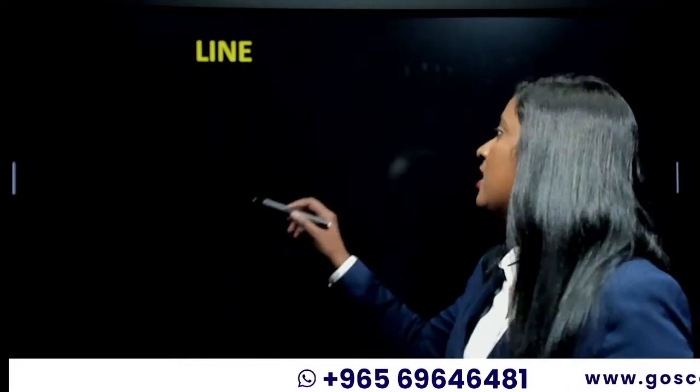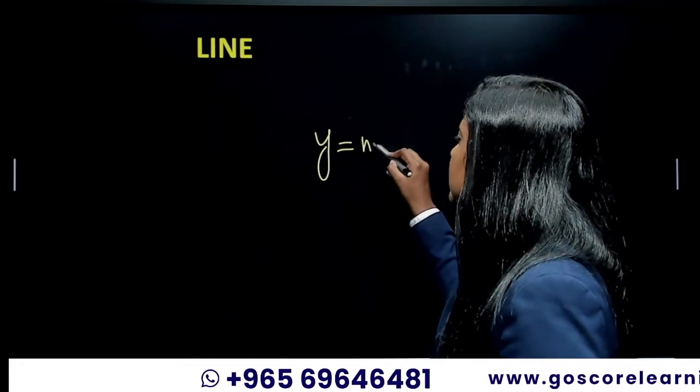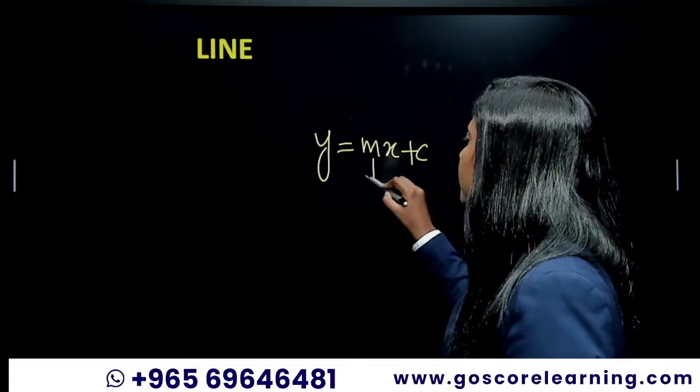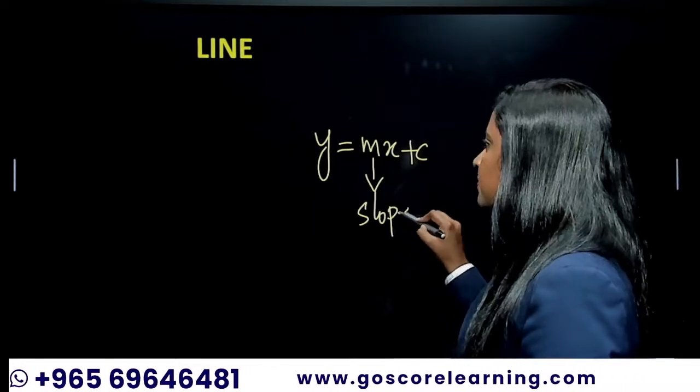So, what is the equation of a line? That is what we are supposed to know. It is y is equal to mx plus c, where m is the slope. Okay, you all know this. And the next one is circle.